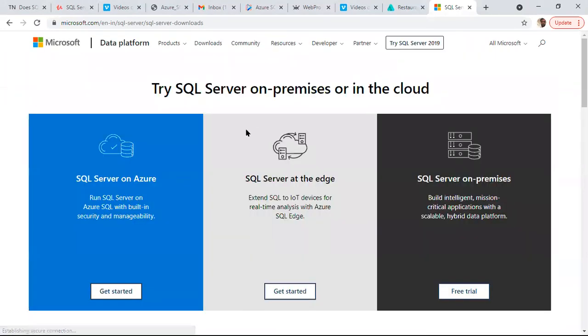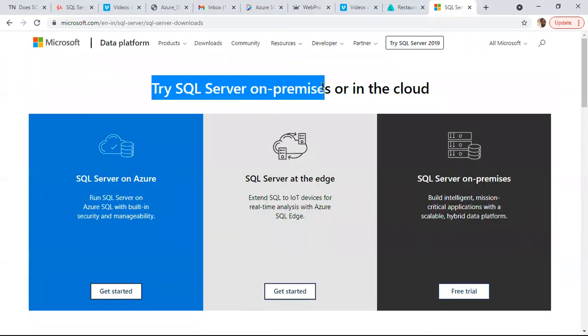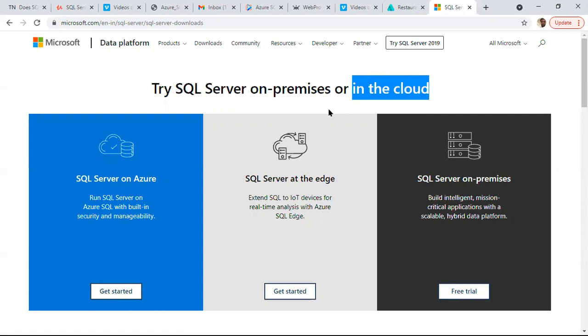Okay, where do you want to install SQL Server? It is asking whether you want to install in an on-premises environment, meaning on your laptop or your server, or in the cloud. I want to install on my laptop, on my server, so SQL Server on-premises, free trial. Okay,